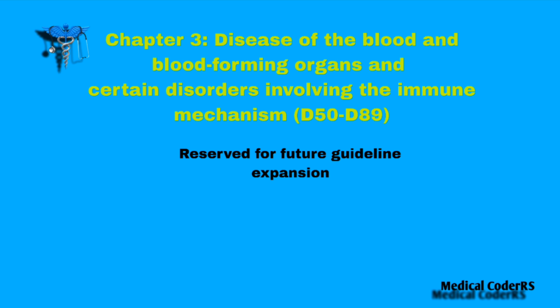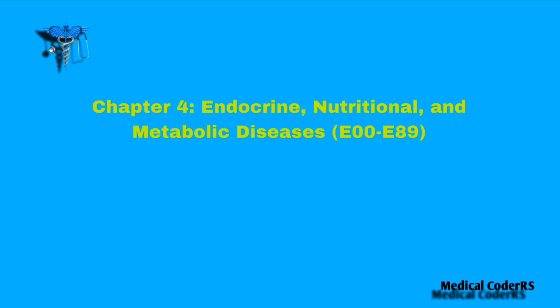Here is the topic: Chapter 3, diseases of the blood and blood-forming organs and certain disorders involving the immune mechanism. The guidelines are reserved for future use, so there are no guidelines for Chapter 3 for now. The next chapter is Chapter 4, endocrine, nutritional and metabolic diseases.